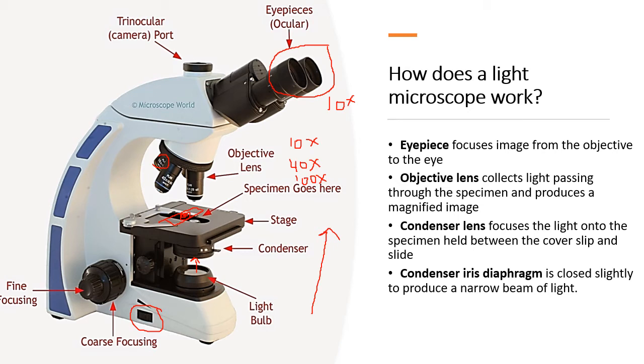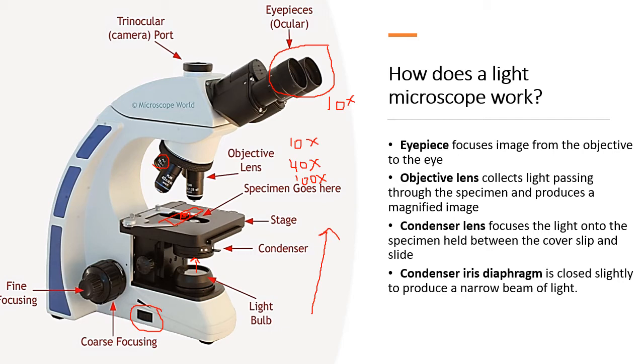That is picked up by the objective lens. The size of the image picked up is dependent on the objective lens you're using. If you're using a 40 times lens, the image would be bigger. If you're using a 10 times lens, the image may be smaller, but might be more focused or sharper in resolution. Now that is picked up by the objective lens, and it goes up all the way over here to the eyepieces so that you are able to then see the image.